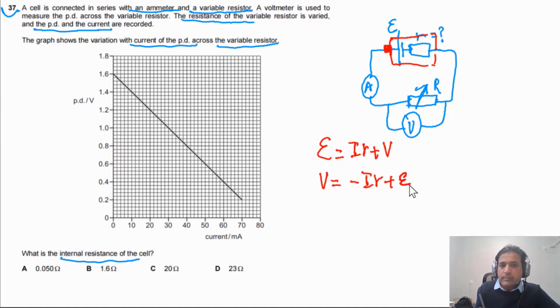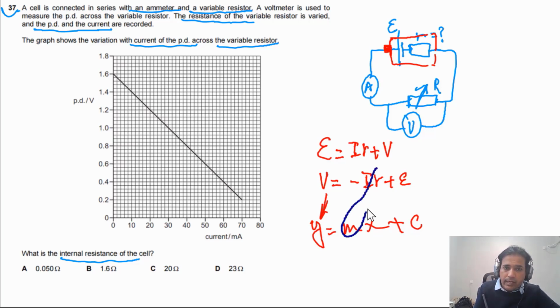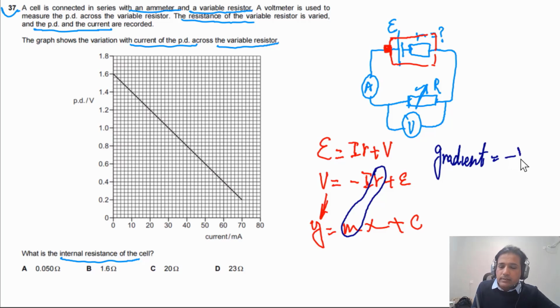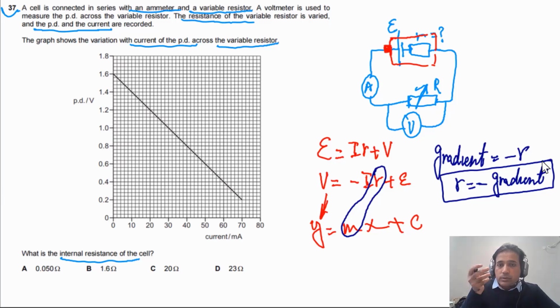Now if we compare this one with straight line equation, so this is y is equal to mx plus c. So the internal resistance should be equal to the gradient. So this has to be the gradient. So we can say the gradient has to be equal to, in this case, minus R. We can say R has to be the negative of the gradient. So this is the main idea. Now simply what we need to do is we need to find out the gradient. To find the gradient, we can take two easy points.